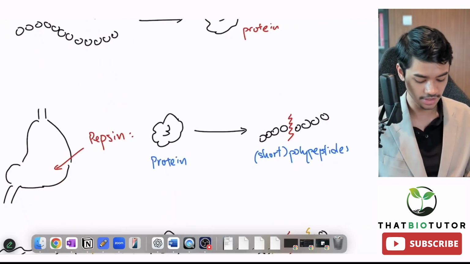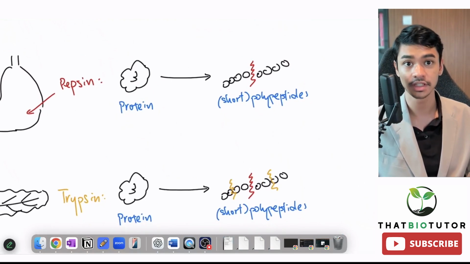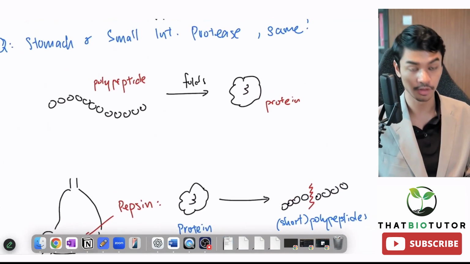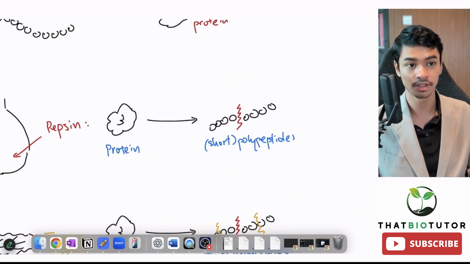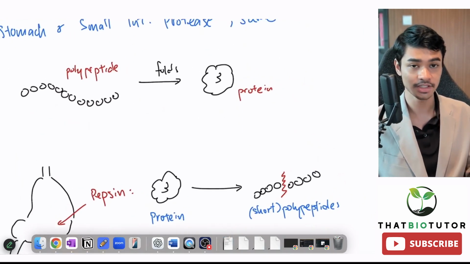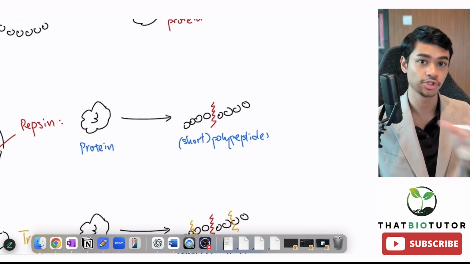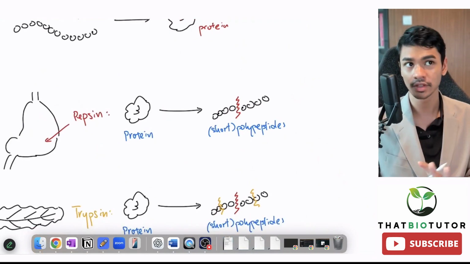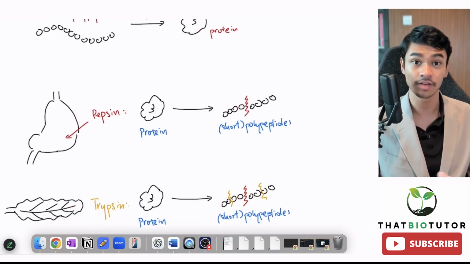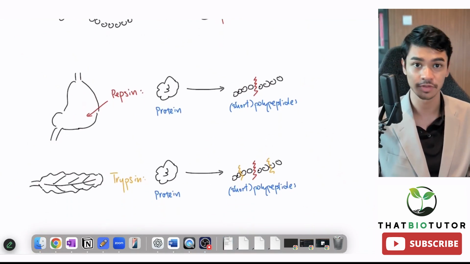So when we say that pepsin breaks down proteins into polypeptides, it is a bit vague and confusing because isn't a protein, after all, a folded long polypeptide? So to differentiate between the polypeptides like this, the full ones, and the broken ones, I prefer to write short polypeptides in front to make it less ambiguous. But in O levels and in your schools, it's likely not required. So you don't have to write the word short in front of it. I just prefer it because it makes it more clear.